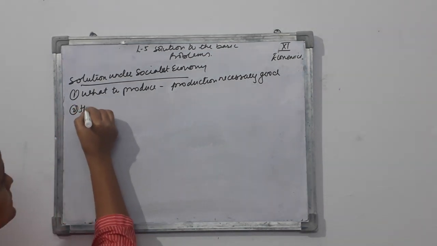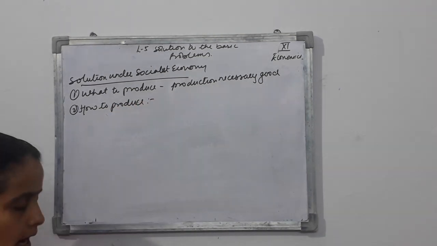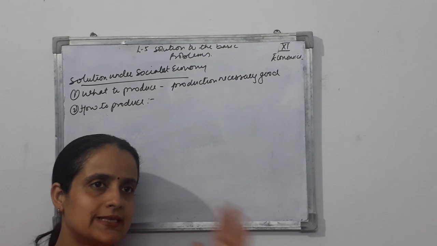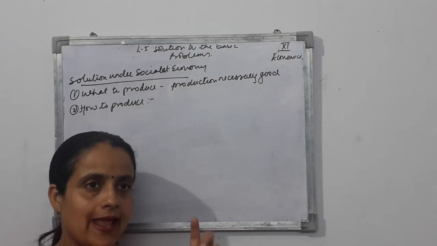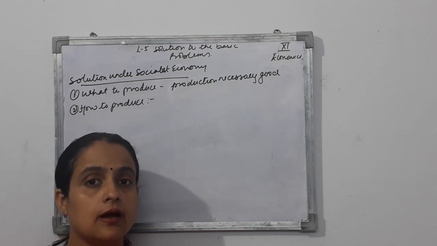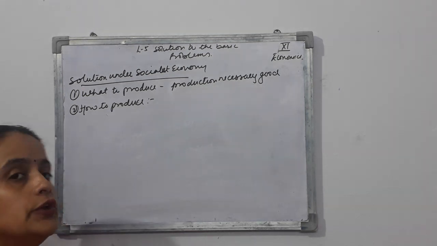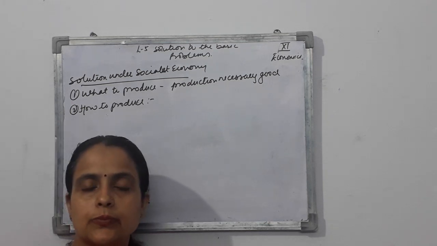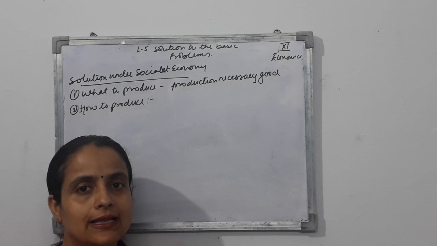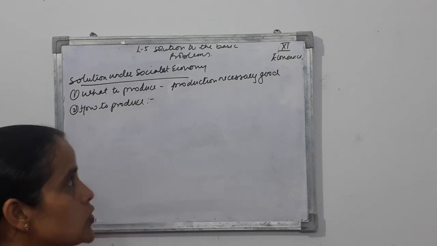Second, how to produce. In the case of how to produce, the government will see what the situation of employment in the economy is, right? If the employment situation is very bad, that means a lot of people are unemployed. In that case, the government is going to use labor intensive technique, so that they can provide employment opportunities to the people, and people get jobs, and indirectly their income increases, and the living standard also increases.